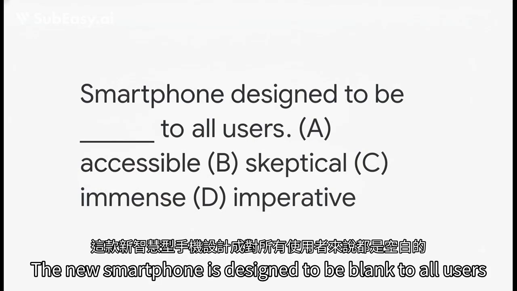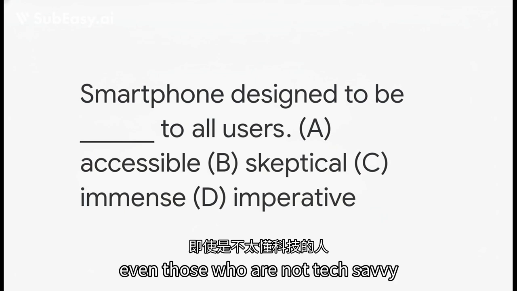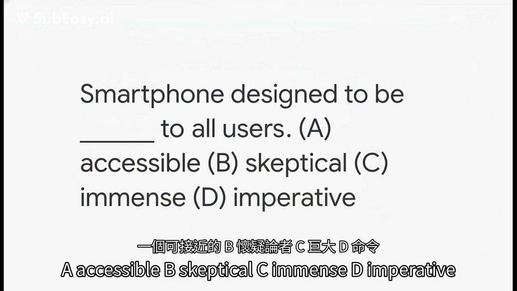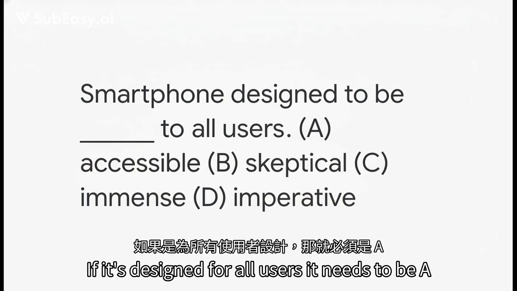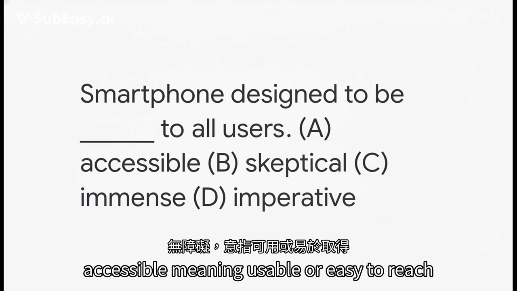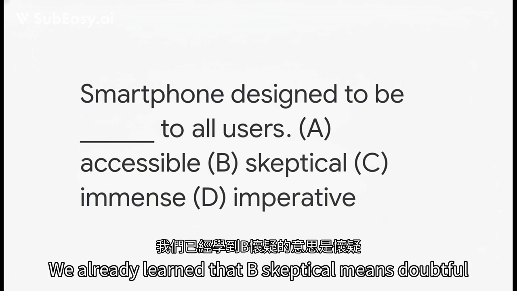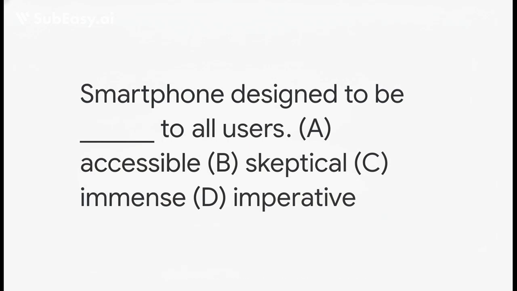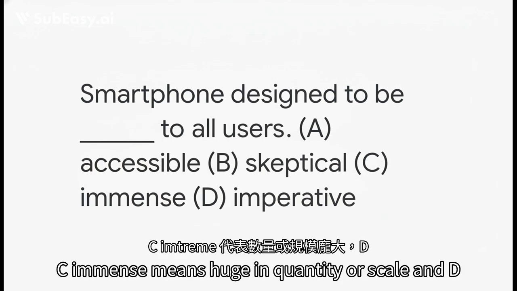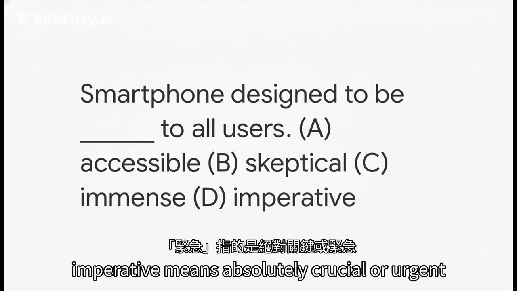The new smartphone is designed to be blank to all users, even those who are not tech-savvy. A. Accessible. B. Skeptical. C. Immense. D. Imperative. If it's designed for all users, it needs to be A. Accessible, meaning usable or easy to reach. We already learned that B. Skeptical means doubtful. Let's look at the fresh faces. C. Immense means huge in quantity or scale, and D. Imperative means absolutely crucial or urgent.